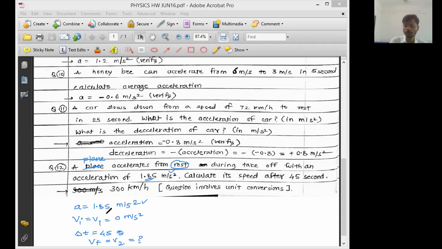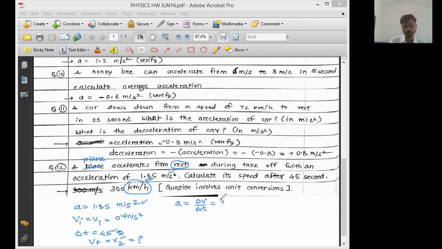When the time was 0, velocity was 0. When the time is 45 seconds, what is the speed, the magnitude of velocity, that we want to find out. But the final answer is to be found in kilometer per hour. So what we will do? We will first find the answer in the standard unit meter per second, and then convert meter per second into kilometer per hour. Let us do that. Now, what is acceleration? Sir, acceleration is change in velocity upon time required.